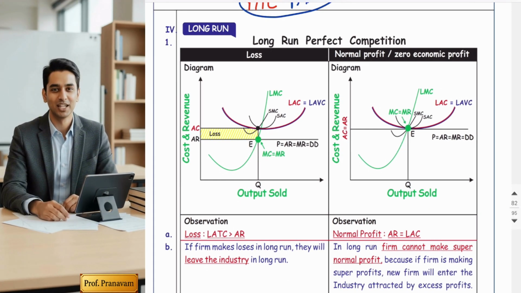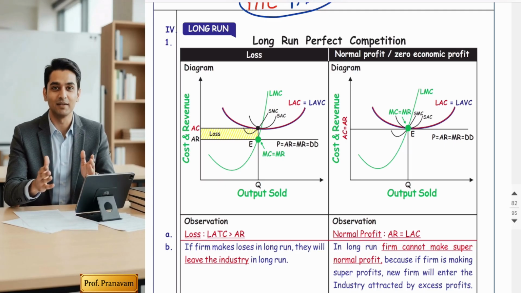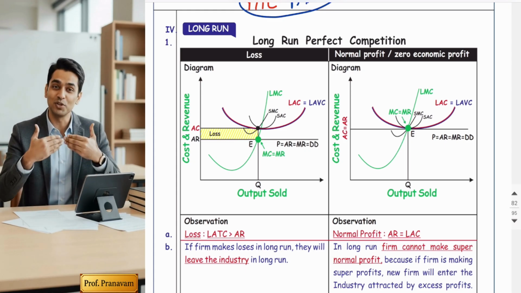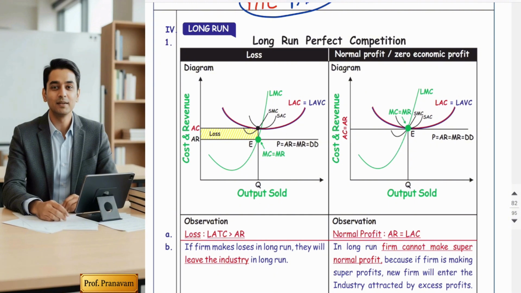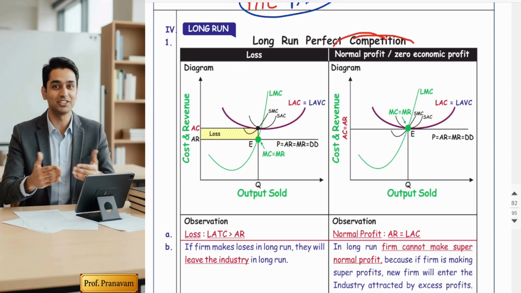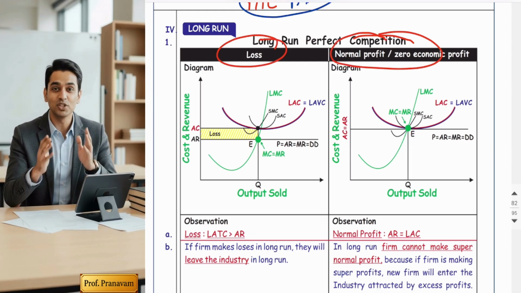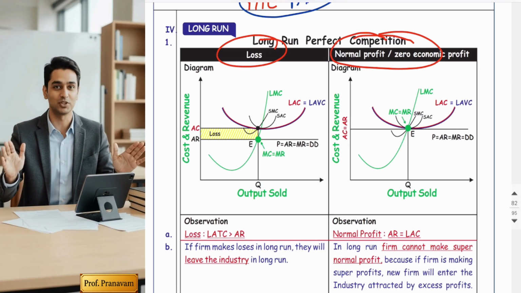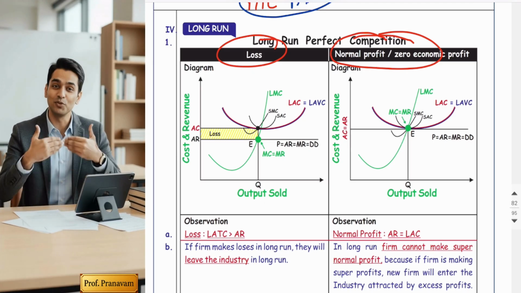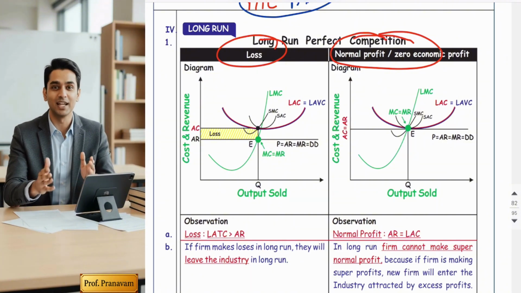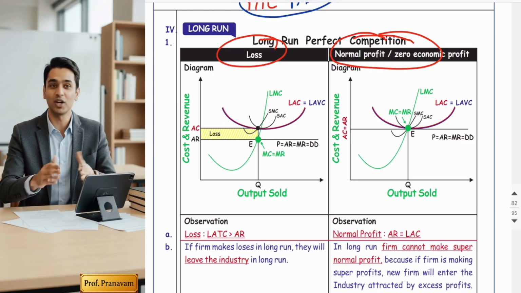My first topic is long-run perfect competition. Friends, as per economists, in the long run there are only two situations possible in perfect competition: sellers can either enjoy normal profit or suffer loss. They want to say that in the long run, sellers cannot enjoy super profits. But sir, in the short run it was possible. Yes, but in the long run, producers in a perfectly competitive market cannot enjoy supernormal profit.